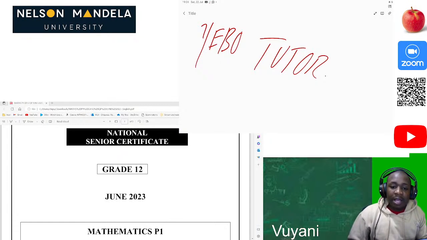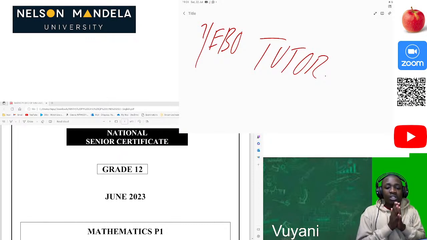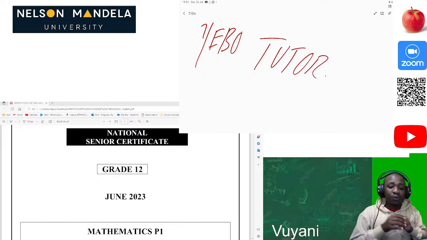So today, from what people were asking in the group, they wanted us to look at functions and financial maths as well as calculus. So that's what we're about to do. As you can see, this is your June 2023 Paper 1, which you wrote a month ago. Let's do the revision of that, then we can see if we can finalize everything.